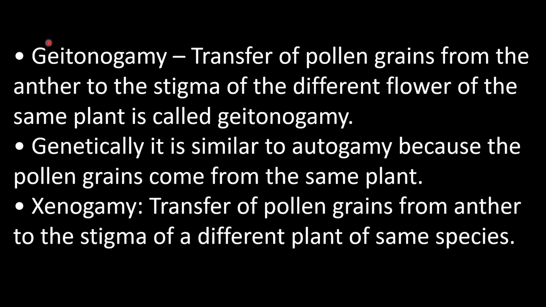The second type is geitonogamy, where there is transfer of pollen grains from the anther to the stigma of a different flower of the same plant. Different flower of the same plant, it is called geitonogamy. Genetically, it is similar to autogamy because pollen grains come from the same plant. The third type is xenogamy, transfer of pollen grains from anther to the stigma of a different plant of the same species. When transfer takes place to a different plant of the same species, then it is called xenogamy.